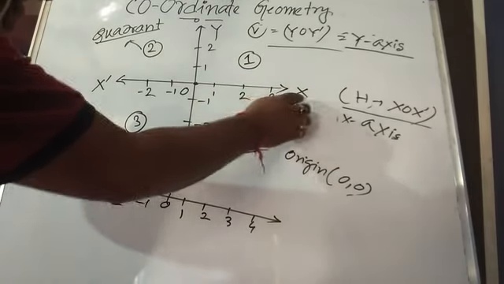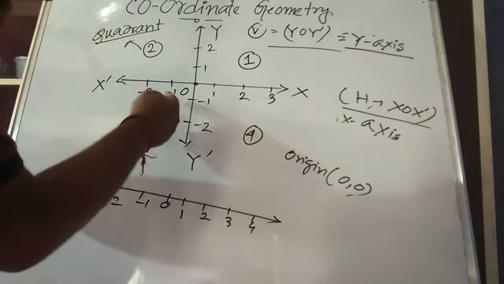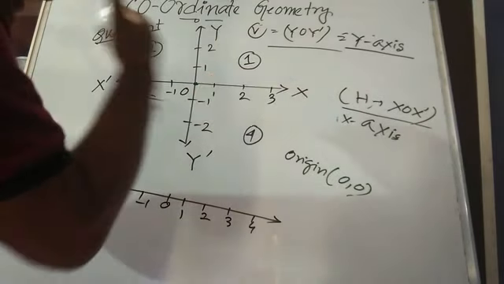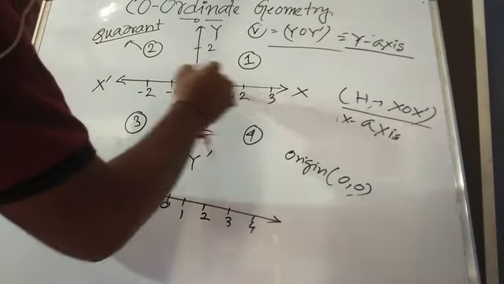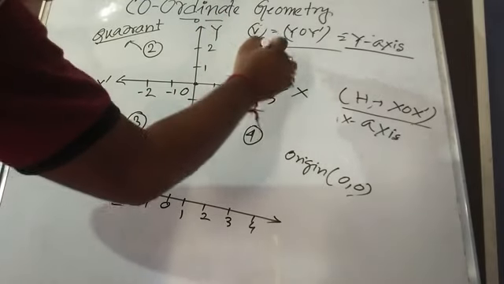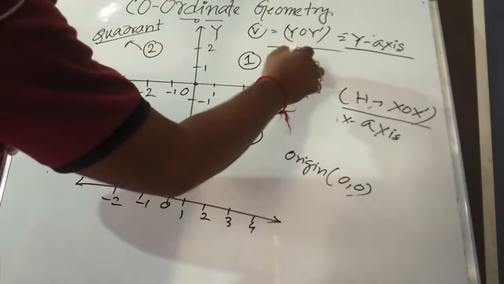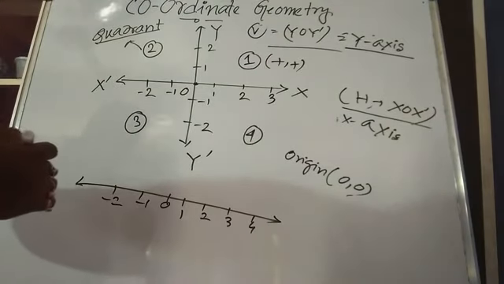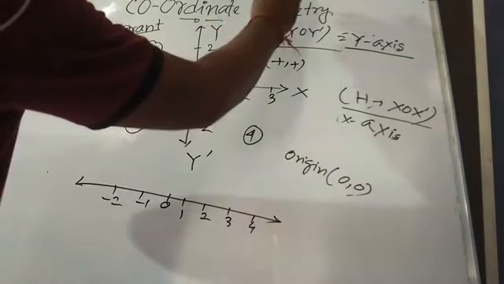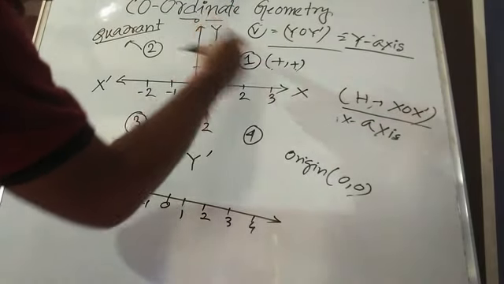OX means the positive value of X. You can see clearly, it is written 1, 2, 3, and on the other side -1, -2. So the first quadrant is made of the positive value of X and also the positive value of Y. That means any point lying in this portion will definitely have both positive symbols, since OX and OY are both positive.